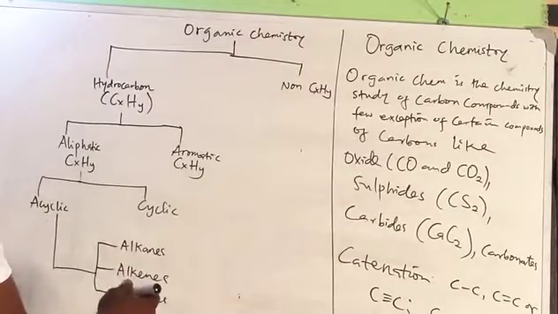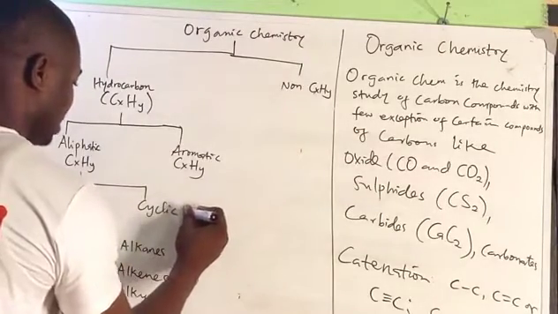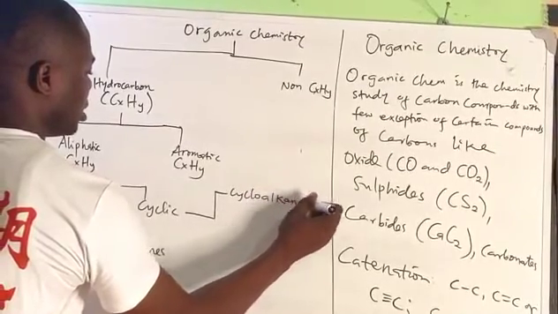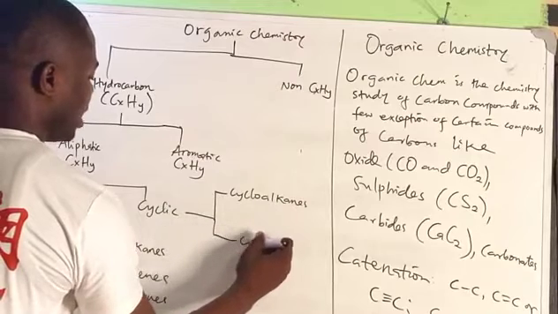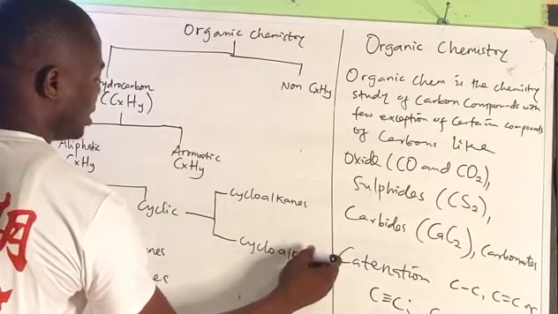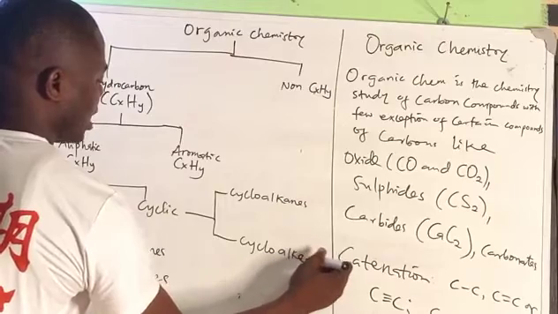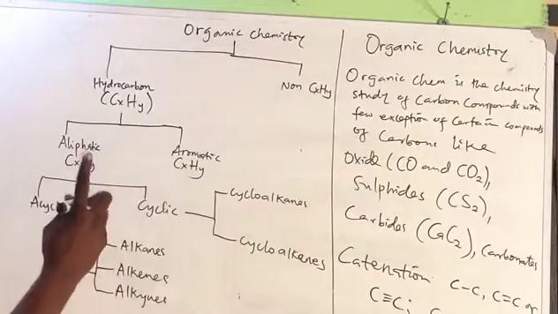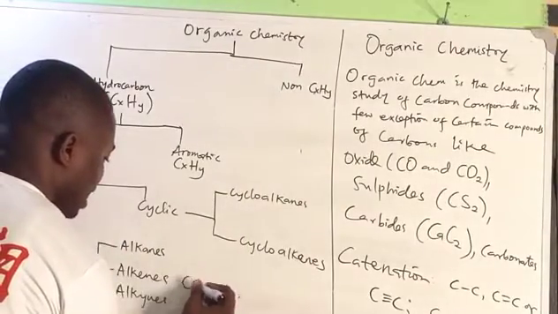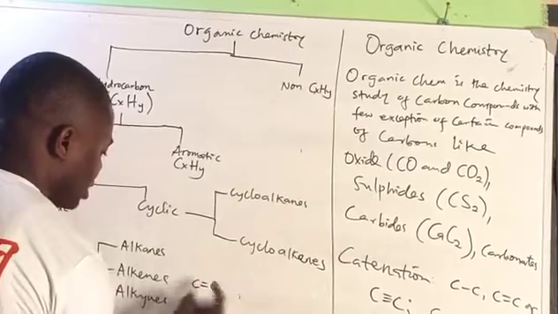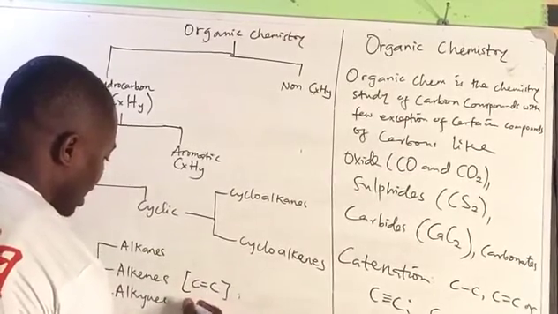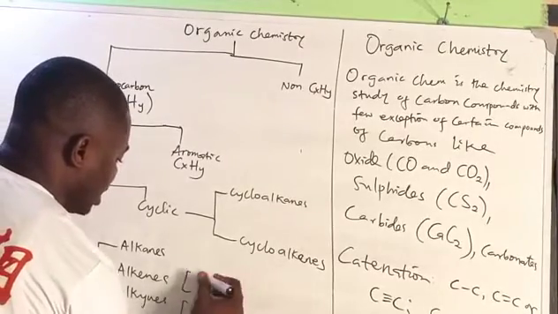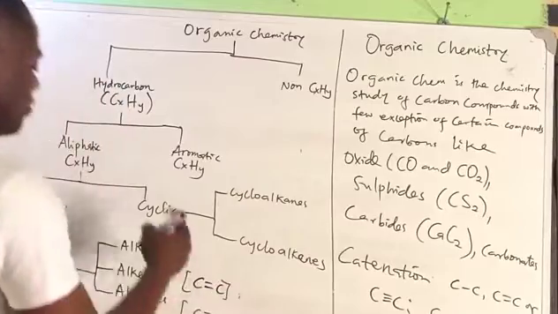Alkynes. Now under cyclic, we have your cycloalkanes and we have your cycloalkenes. Remember, this alkane does not have any functional group, but the functional group of alkene is the carbon-carbon double bond. While for alkyne, the functional group is the carbon-carbon triple bond. Here, like I say, it's the carbon-carbon double bond. That is the functional group.